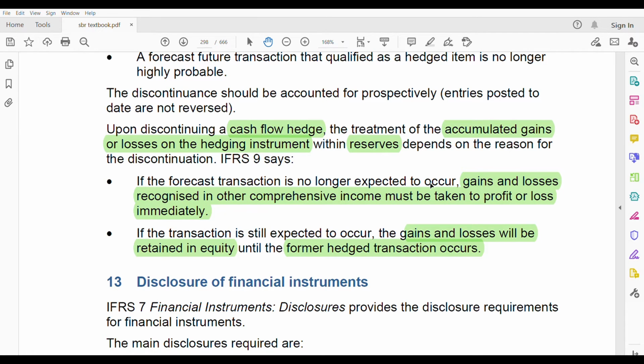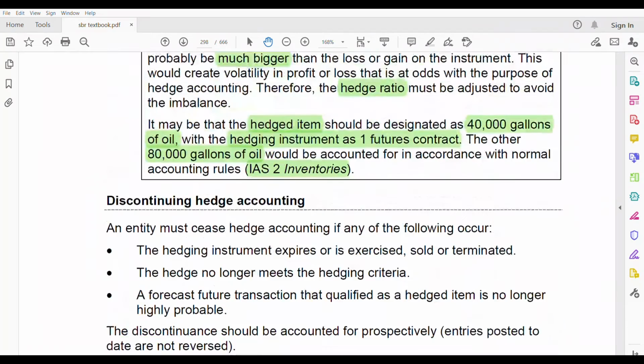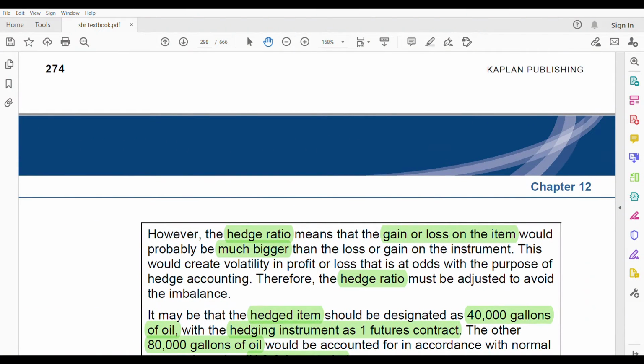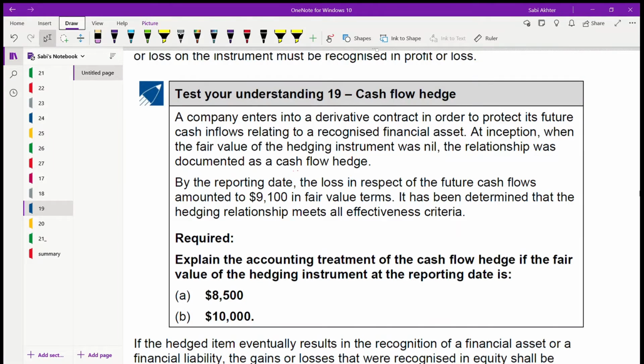So that's it for this one, cash flow hedge, and we have completed IFRS 9. But before completion and summarizing everything once again, we have to do the 3 test your understanding. So now let us start with test your understanding.